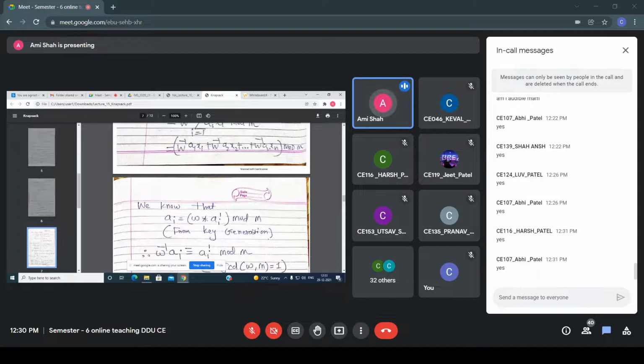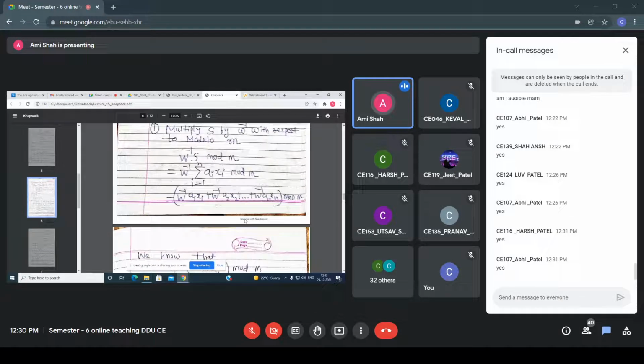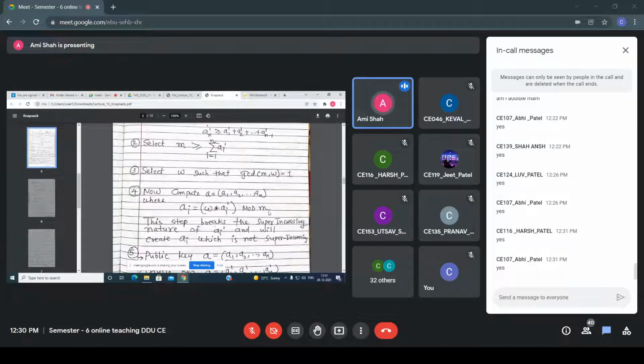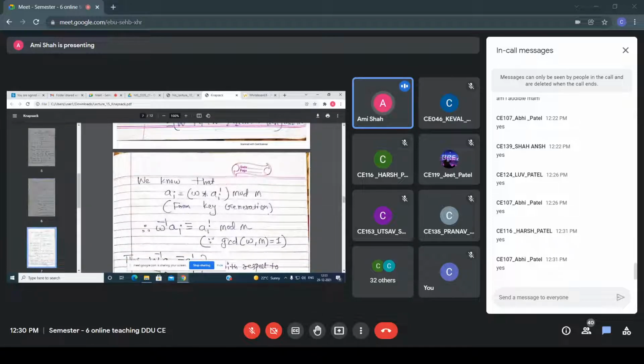And all of you know which equation? ai' equals W into ai inverse mod m. From key generation, can you write this? Right? So from key generation, you can write this thing, everyone. Here, if I am multiplying both sides with W inverse, what do I get? W inverse ai, that is congruent to what? ai' mod m, because the GCD of W and m is 1. That's why I can write it in this way, right?